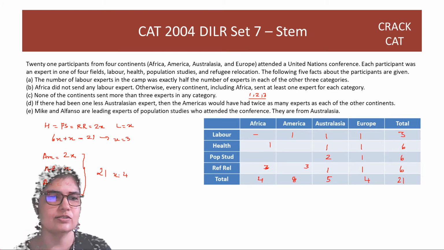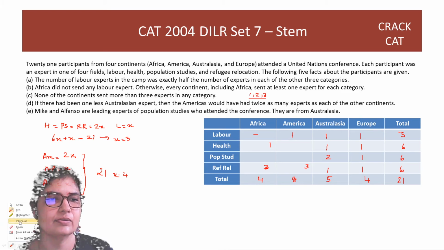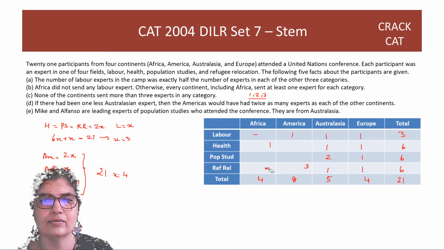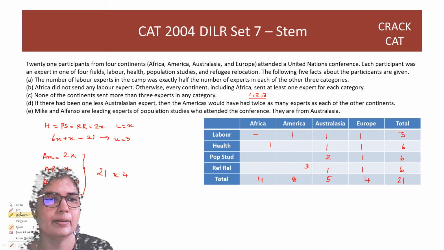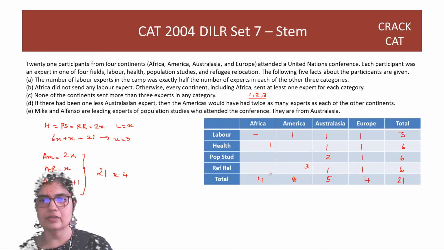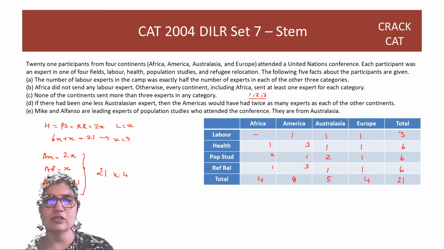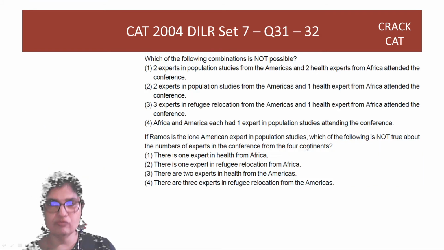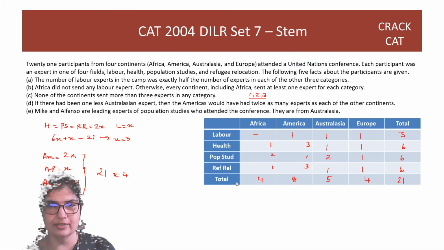Okay, so let's just rub this off. So this value has to be 1, this value is 2, this value is 1, and this value is 3. It's possible.